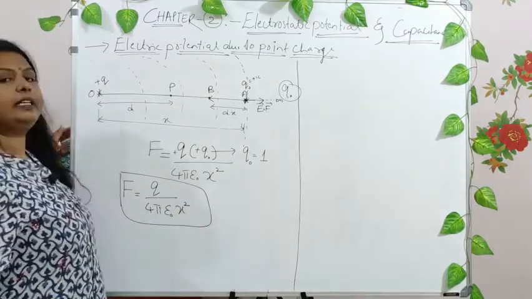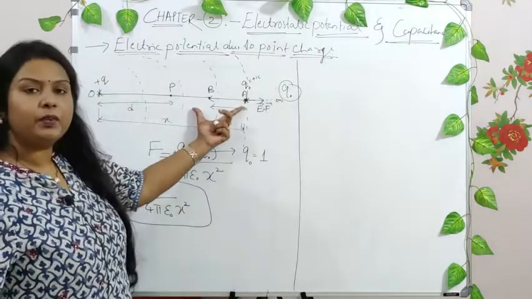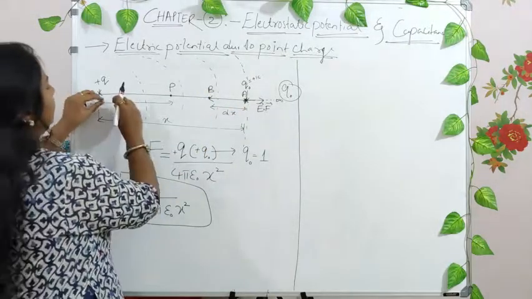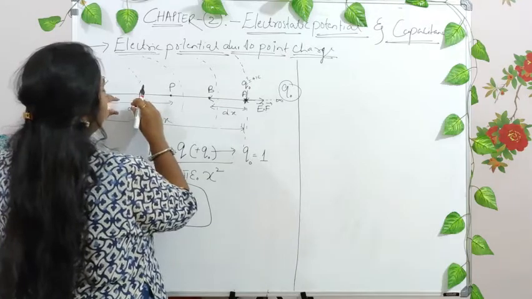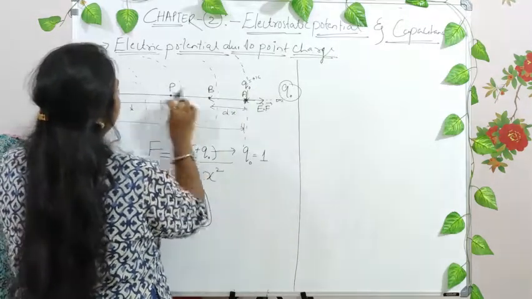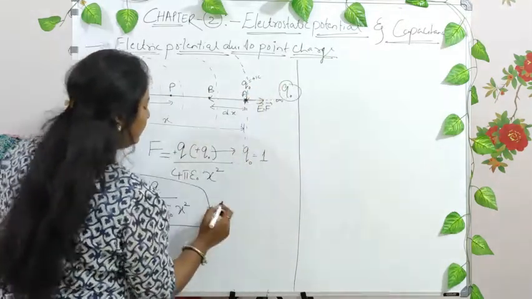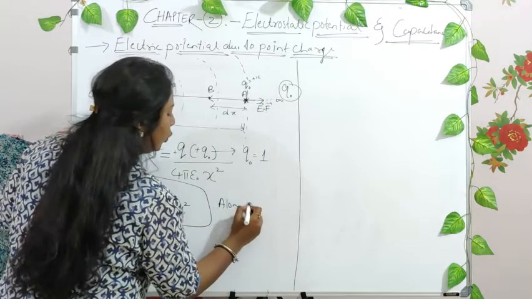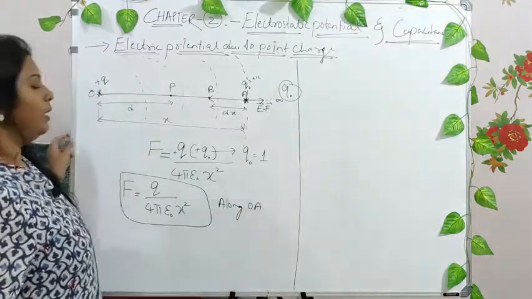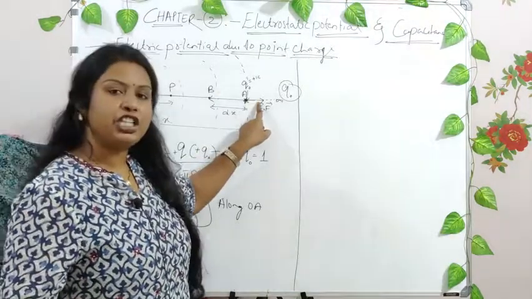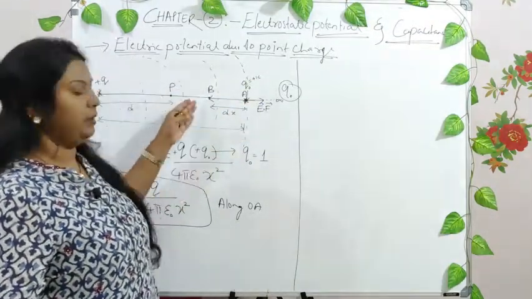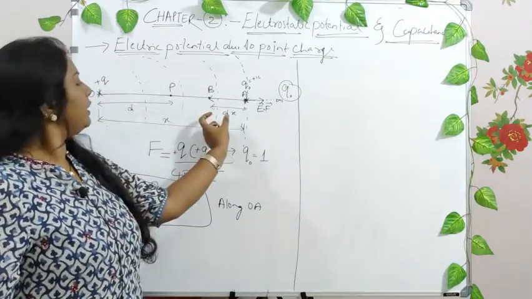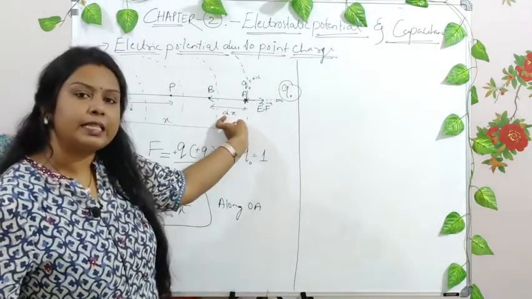Along which direction is it? Both are positive, and positive charges repel each other, hence the force of repulsion is in the direction of O to A, that is, it is repelling. You can write it along OA. Now, the same test charge is further brought into the field region, at a point B, at a distance of dx.